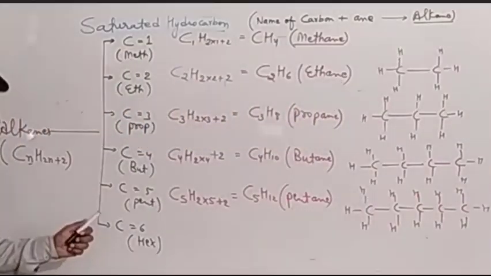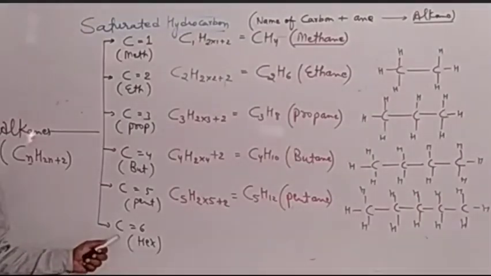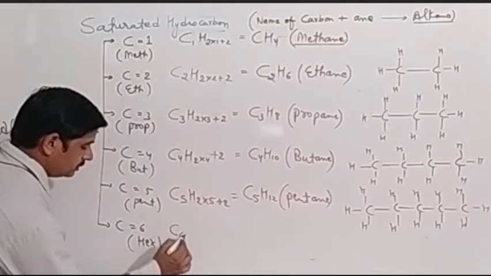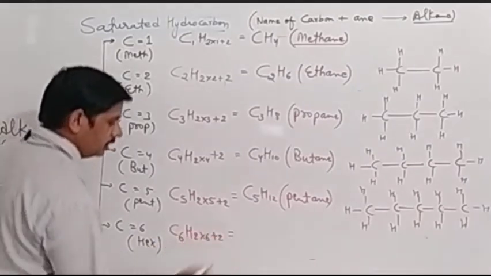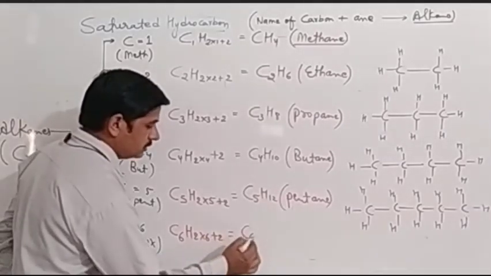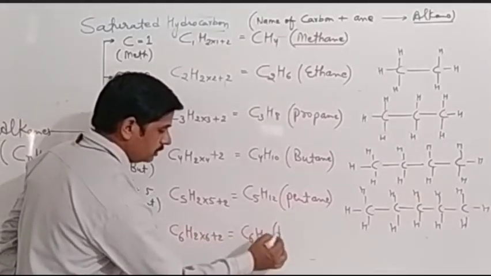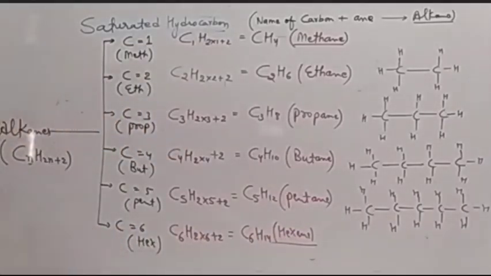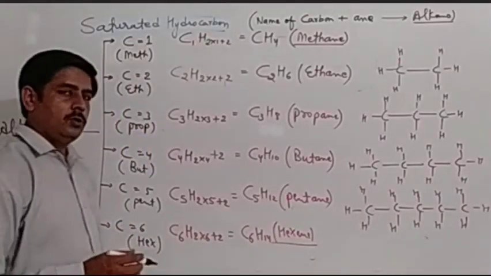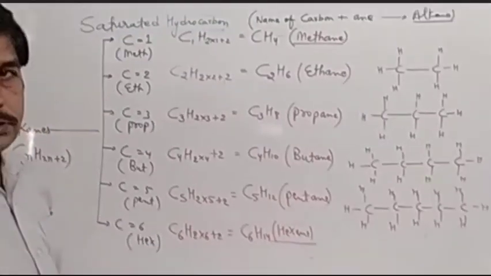And now come to the next, that is hex with 6 carbon. If I put 6 carbon in formula, then it will become C6H2 into 6 plus 2. And now the formula is C6H14, that is hexane. Okay, and let's draw the structure of hexane. What should be the structure of hexane?